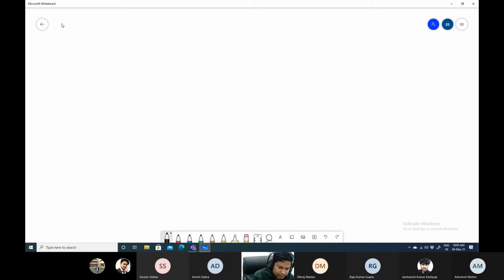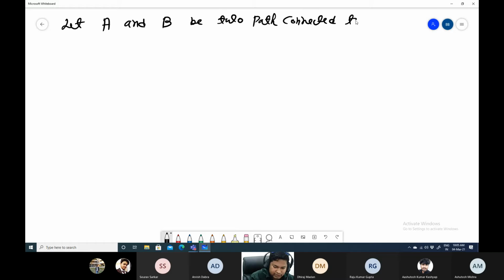So first of all, let A and B be two path connected topological spaces, such that A intersection B is also path connected.